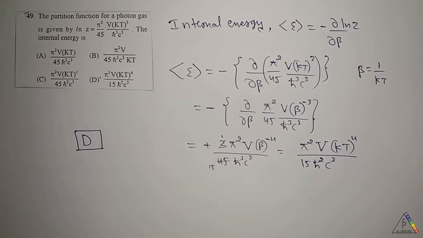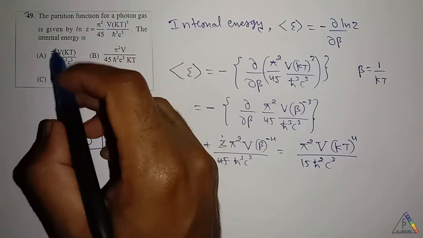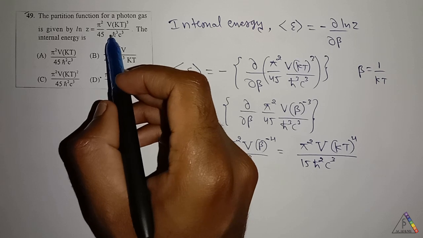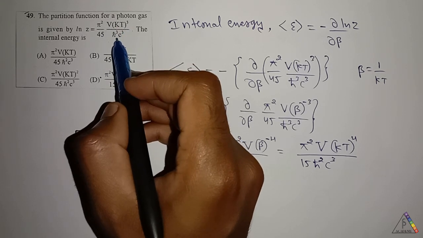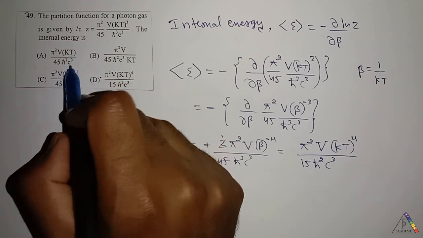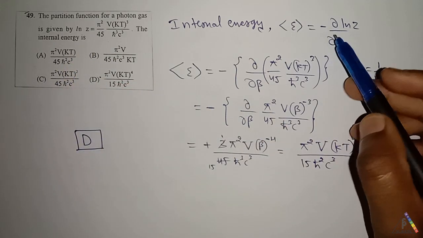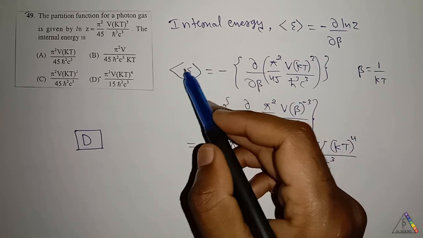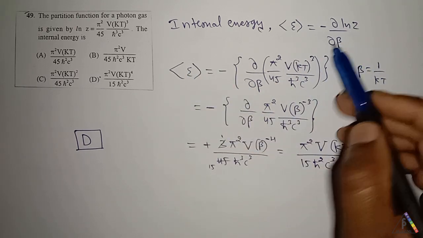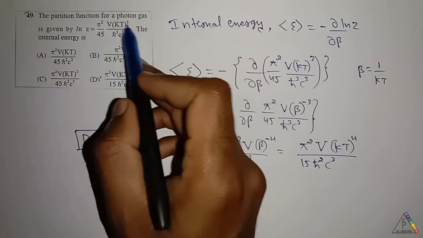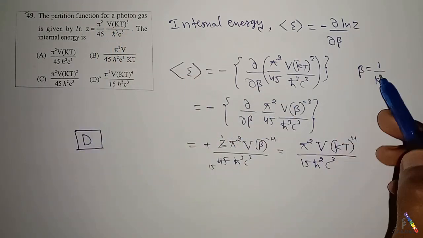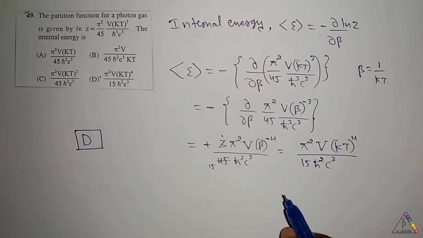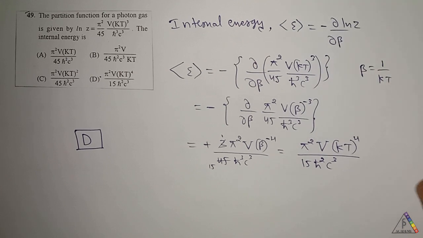Next question is, the partition function for a photon gas is given by the ln Z. They have given as pi square by 45 V into kT whole cube divided by h cube c cube. They are asking the internal energy. We know that the internal energy is minus dou by dou beta of ln Z. Therefore, the internal energy is the differentiation of the ln Z with respect to beta, where beta is 1 by kT. By simplifying, we get for this question the answer as D option.